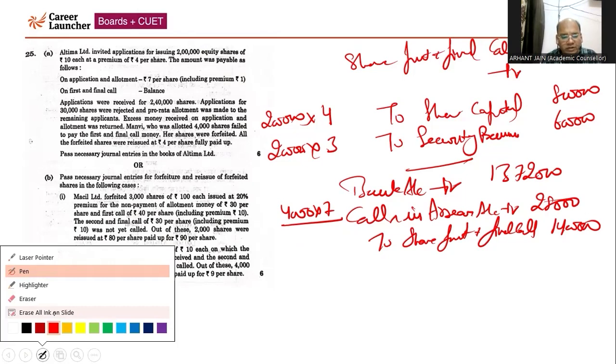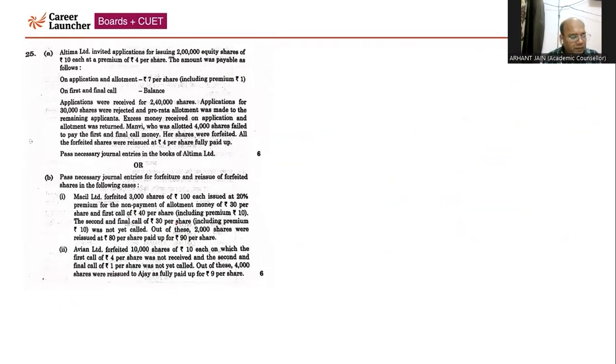Now I'm going to pass the journal entry for forfeiture. With respect to forfeiture, we are going to forfeit the shares, right? So when we pass the journal entry for forfeiture, share capital account will be debited with the fully called up amount, because the company is forfeiting after first and final call, 4,000 into 10, 40,000.